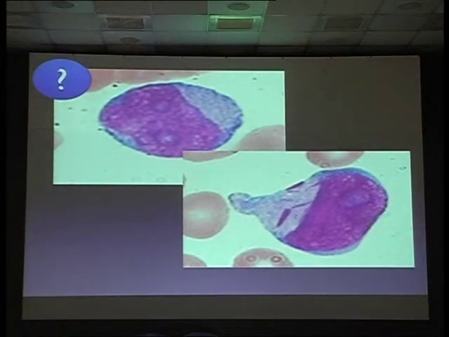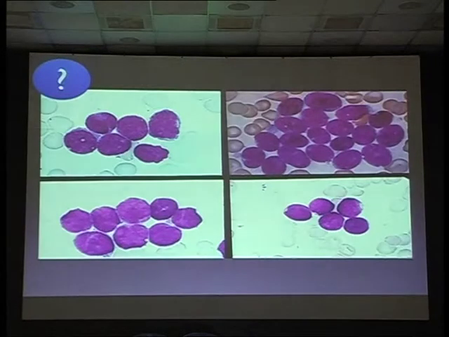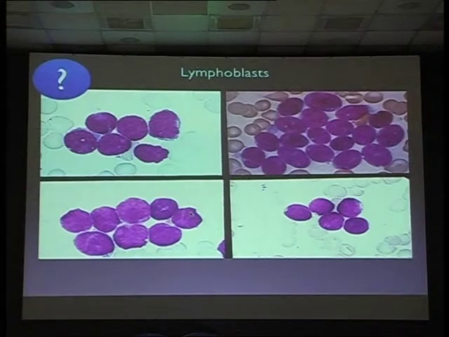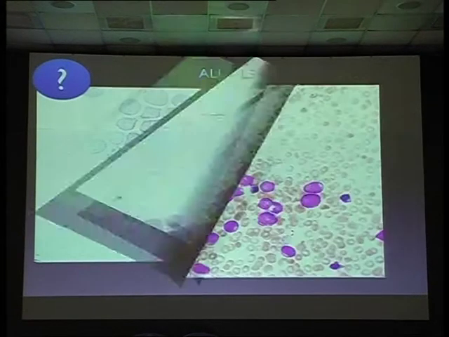What do you see here? Rods, okay. So you see it in myeloblasts. What do you think here? These are all very abnormal cells, okay. If you diagnose acute leukemia, that is fine, lymphoblasts, okay. And sometimes lymphoblasts will have vacuoles in their cytoplasm. This is very characteristic of Burkitt's lymphoma. Please remember it. If you see blasts with a lot of vacuoles in the cytoplasm, it is Burkitt's lymphoma, ALL-L3.